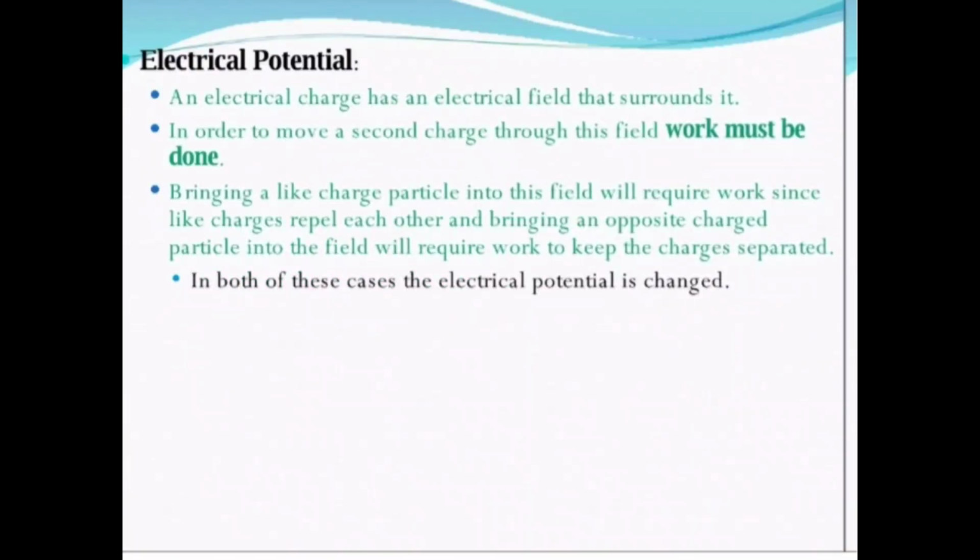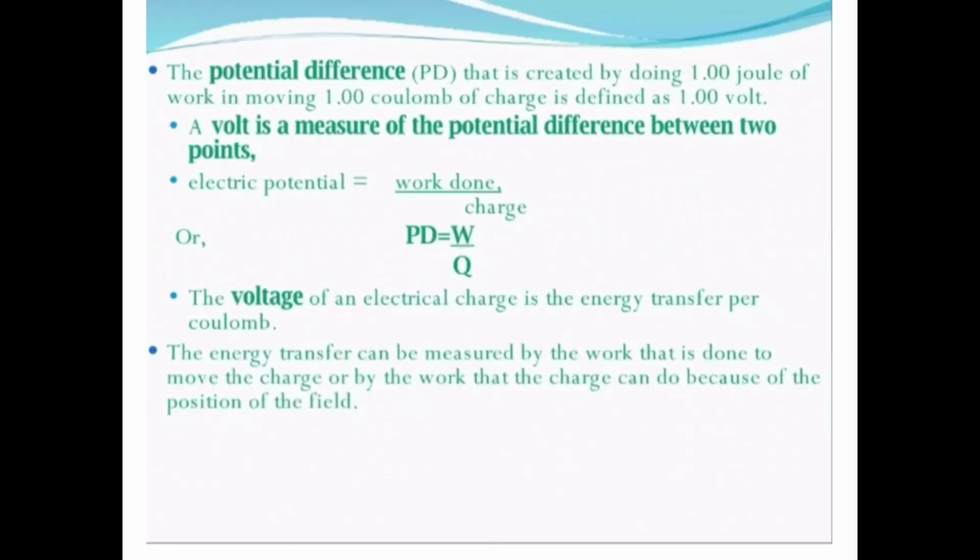Electrical potential. An electrical charge has an electrical field that surrounds it. In order to move a second charge through the field, work must be done. Bringing a like charged particle into this field will require work since like charges repel each other, and bringing an oppositely charged particle into the field will require work to keep the charges separated.